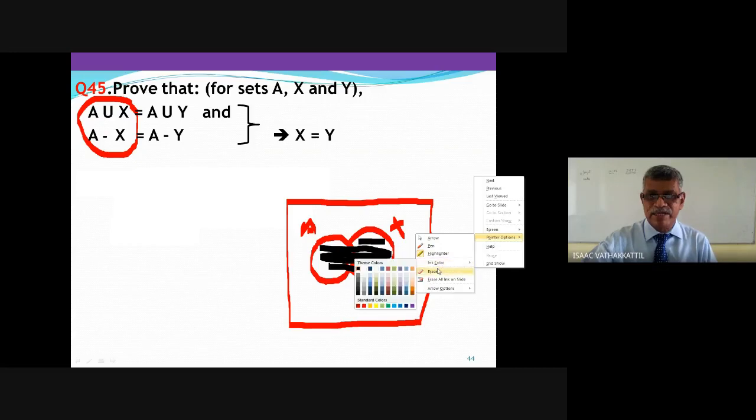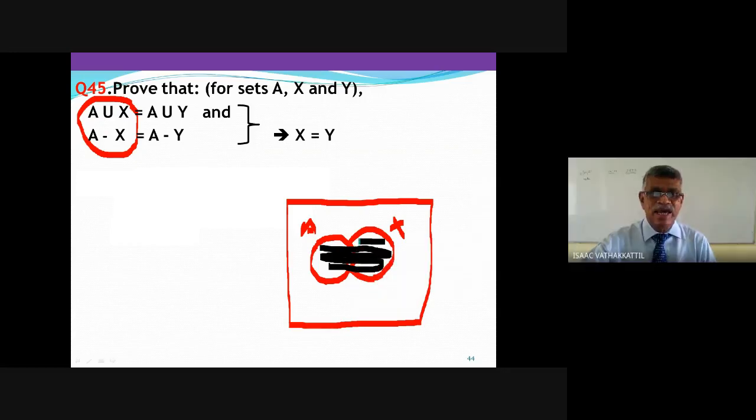It is A whole, minus X. From A, remove X, only this portion. That is A minus X. Now, from A union X, remove A minus X. What do you get?